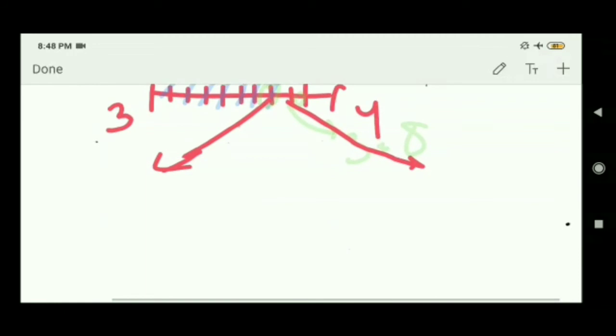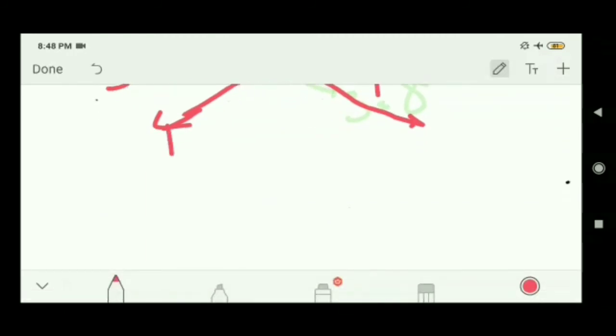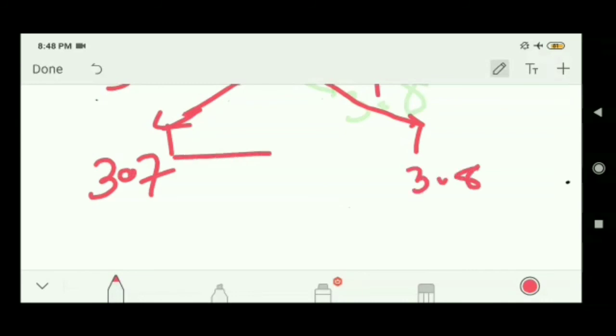This is a new number line in between 3.7 and 3.8. I can write as 3.70 and this one 3.80.